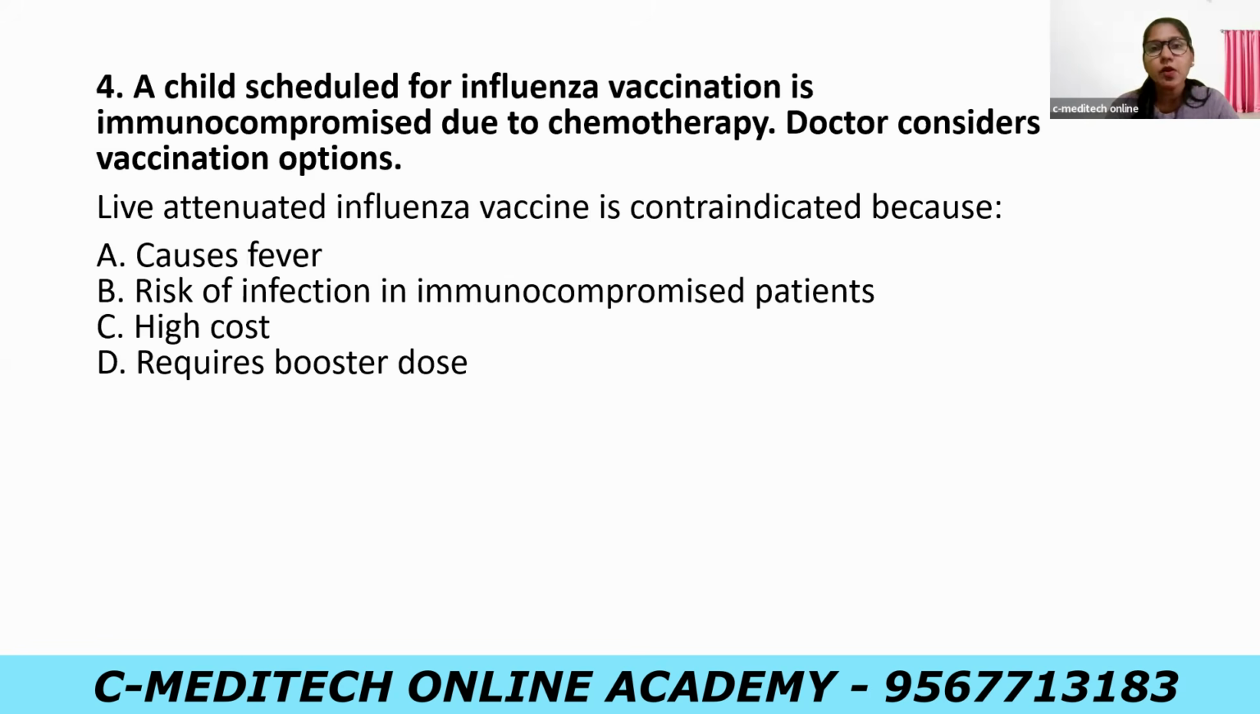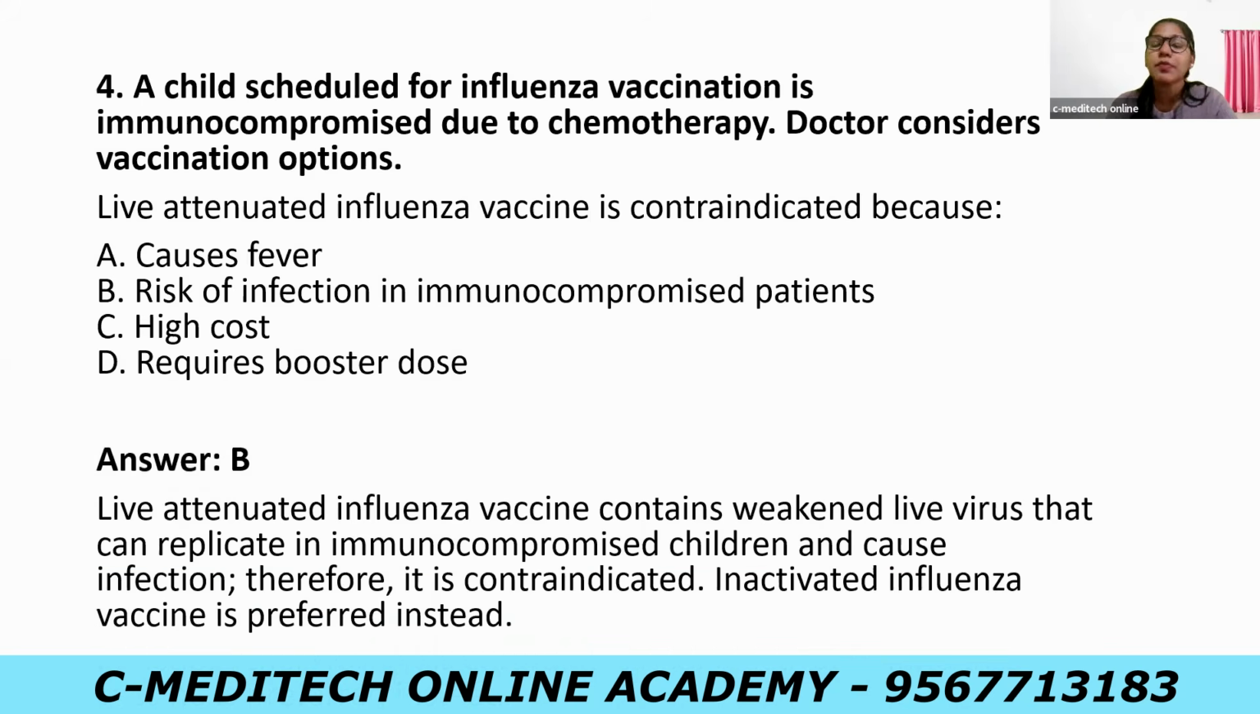So in a severely immunocompromised patient, there is a chance that this live attenuated influenza vaccine contains weakened virus. Okay, so there is a chance that this virus can replicate in a severely immunocompromised patient and can again cause an infection. So in this case, a completely inactivated vaccine is preferred in this type of patient, that is in severely immunocompromised patient. So the answer is B, that is risk of infection in immunocompromised patient.